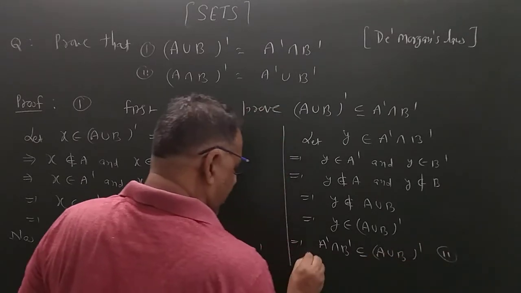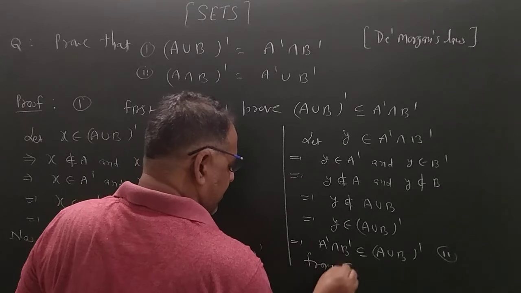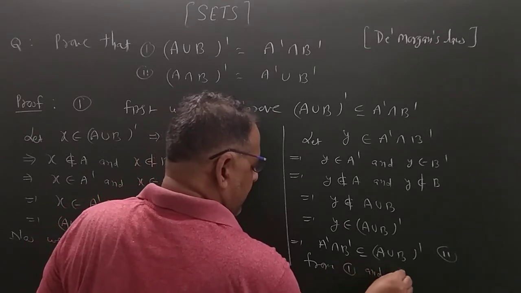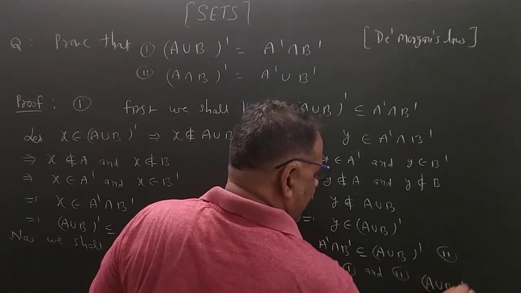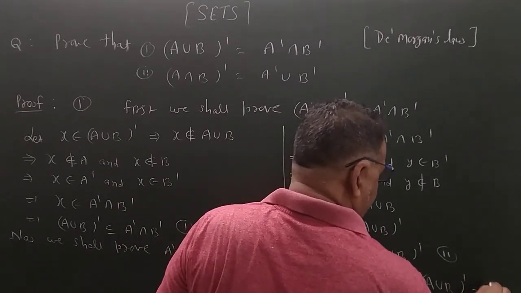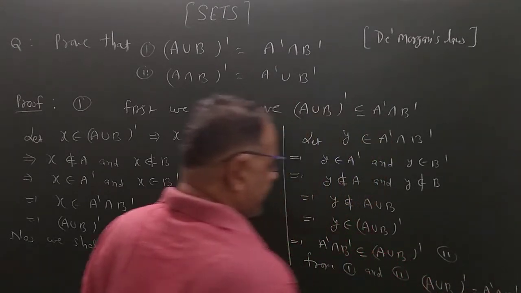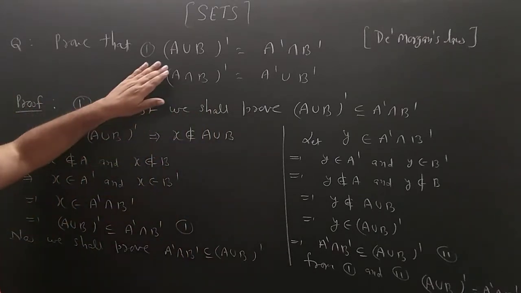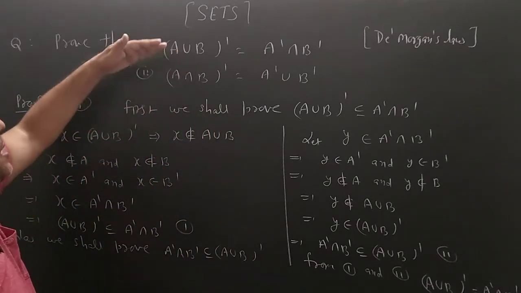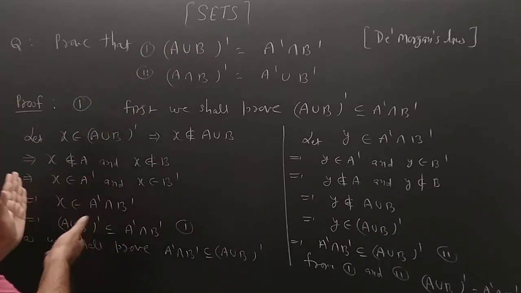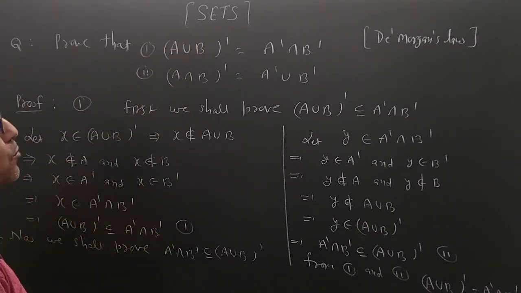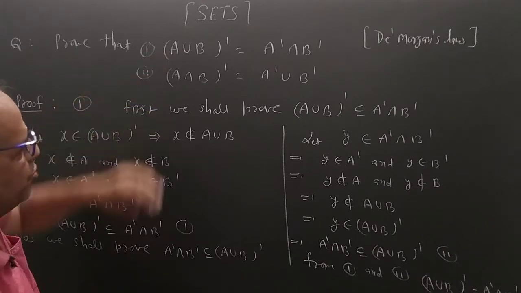Equation number 2. From first and second, (A union B)' is equal to A' intersection B'. So this is the first De Morgan law. Similarly, we can prove the second De Morgan's law. This way of proof is called the theoretical proof of the set question.